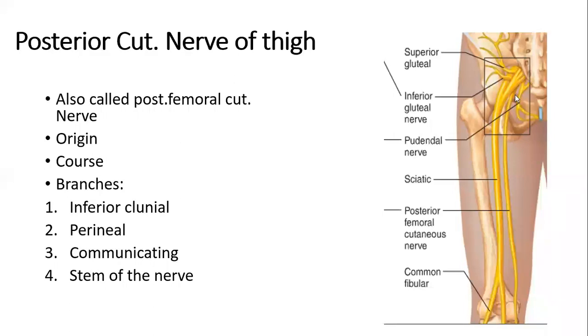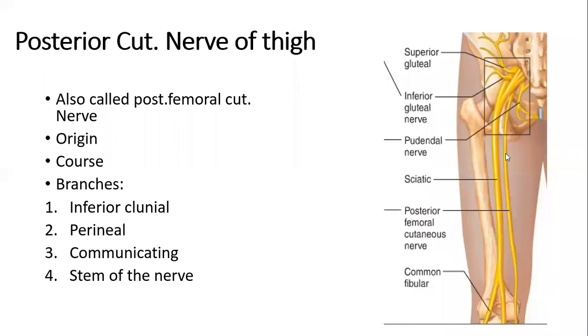Greater sciatic foramen, below the piriformis muscle. It continues to descend under the cover of gluteus maximus muscle, along with which artery? Inferior gluteal artery.